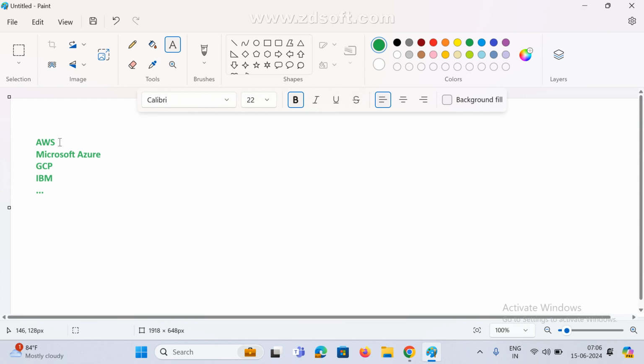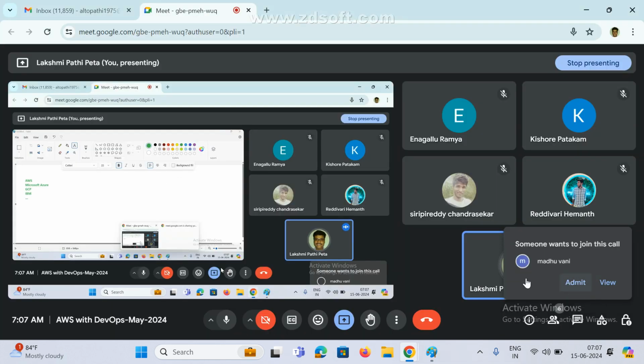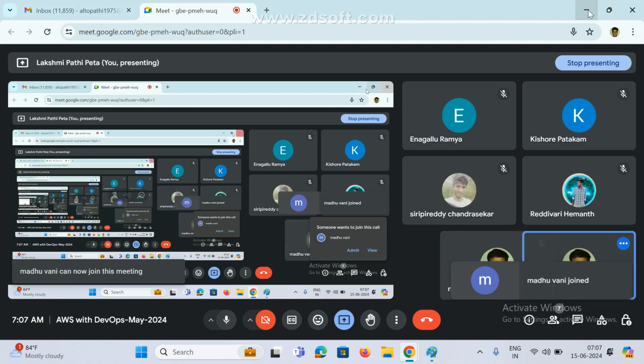But we are going to learn AWS. In our resume, we are mentioning AWS plus DevOps. One or two people may ask, do you know GCP? Yes, we can say I know some basic GCP. All are the same, only the UI changes at the start. Functionality-wise, how to create instances and the process are the same, and the output is the same. Whatever we do here in AWS, we can do in GCP, Microsoft Azure, or IBM also. It is our wish, so no need to worry.